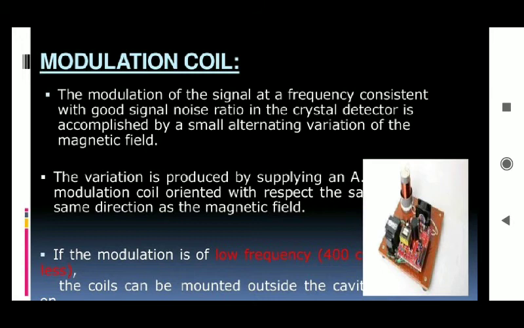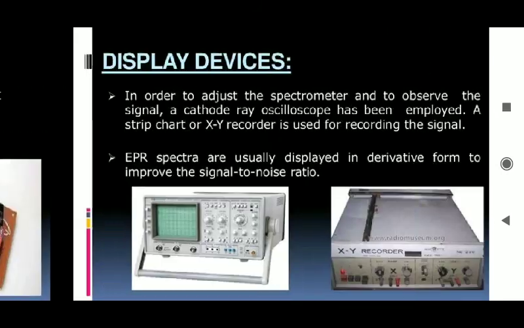That variation is generally produced by supplying a modulation coil oriented in the same direction as the magnetic field. If the modulation is low frequency, the coil can be mounted outside the cavity. So we need to apply a higher frequency for greater modulation, for a greater result.